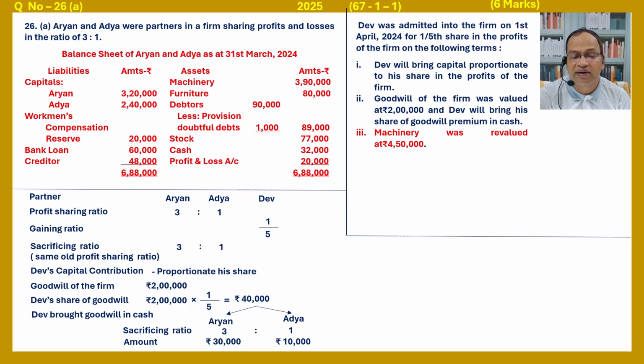Machinery was revalued at rupees 4,50,000. Previously machinery was 3,90,000, now 4,50,000. So machinery increases by 60,000.